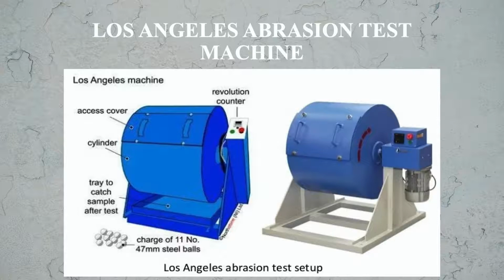Here you see the Los Angeles abrasion test setup. There is a rotating drum, and in this drum we put our sample along with the charge. What is meant by the charge here? These are the steel balls, and steel balls are put along with the aggregate. Then this drum is rotated. So these balls will be causing the wearing of the aggregate, and then we will measure the wearing of the aggregates done in this test.